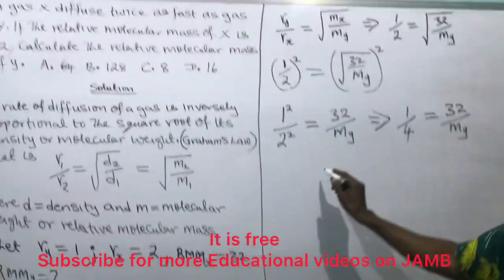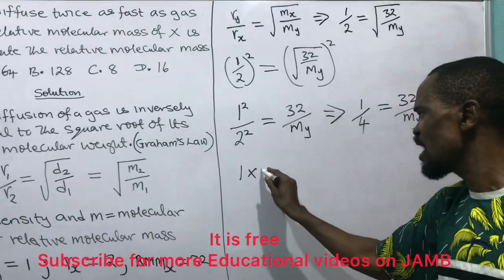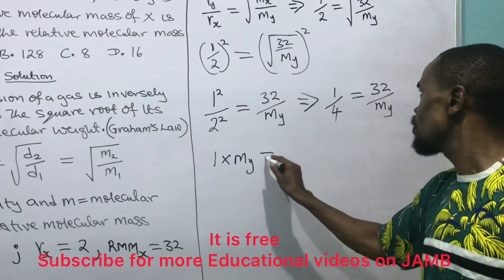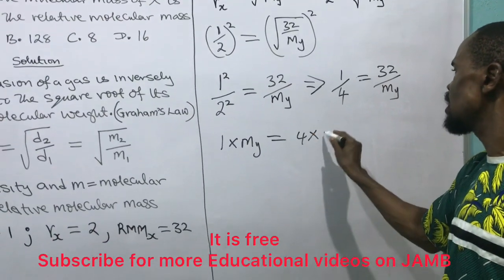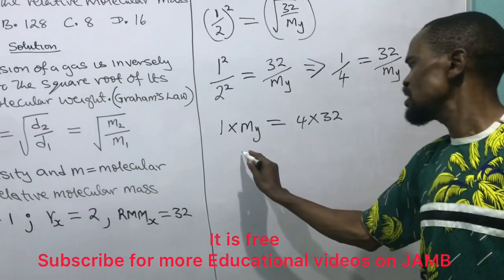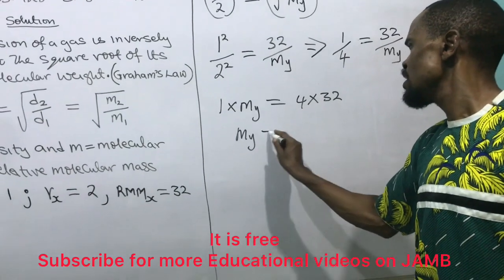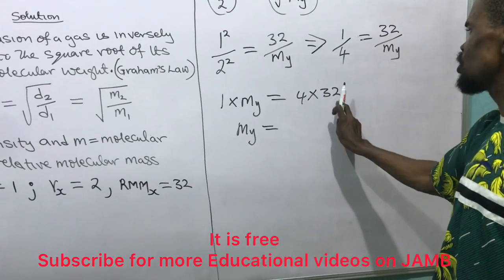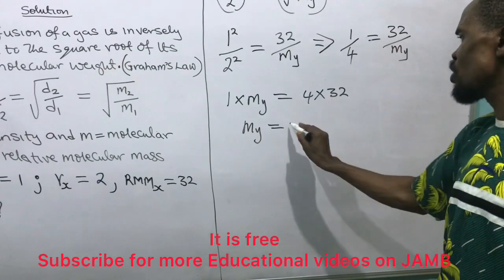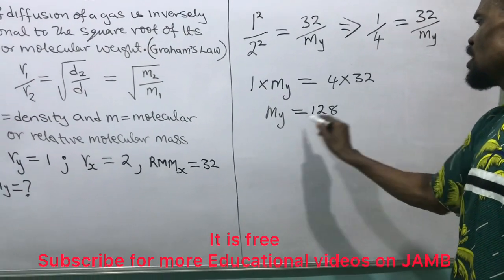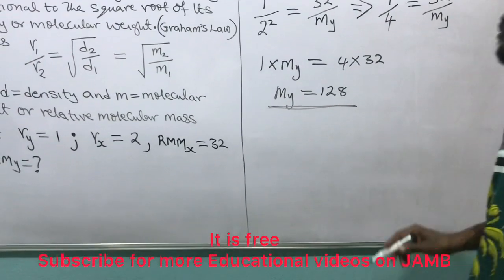Cross multiplication will give me 1 times M_Y equals 4 times 32, and that gives me that M_Y is equal to 4 times 32. 4 times 2 gives 8, 4 times 3 gives 12, and that gives me 128, and that's the mass of Y.